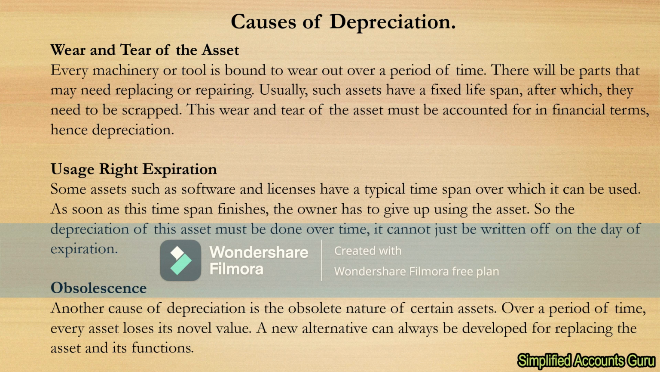So the other thing that we also need to talk about as a cause of depreciation is something called obsolescence. When somebody says that an item is obsolete, then it means that that asset is out of date. Another cause of depreciation is the obsolete nature of certain assets. Over a period of time, every asset loses its novel value. A new alternative can always be developed for replacing an asset and its functions.